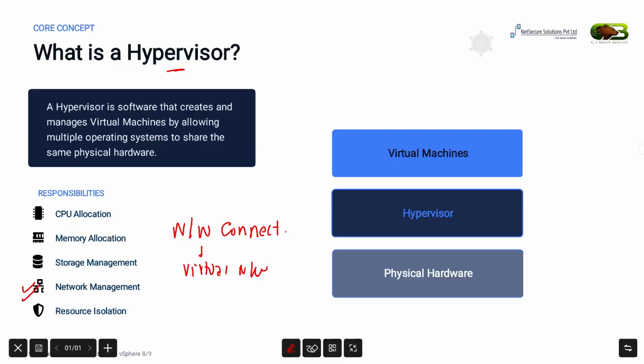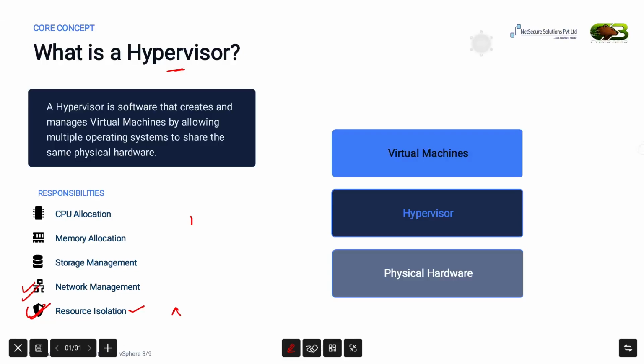Then we have resource isolation. One of the most important responsibilities of the hypervisor is isolation. Even though multiple VMs share the same physical server, each VM operates independently.